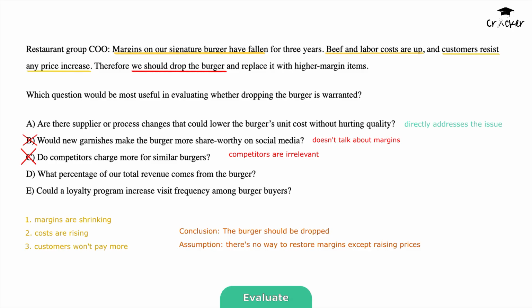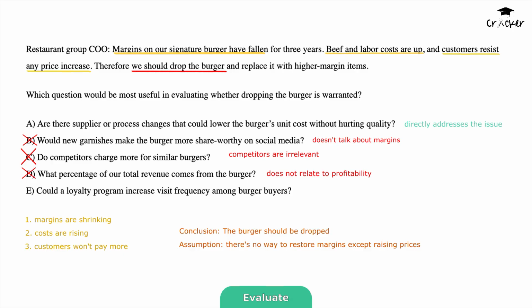Option D. What percentage of our total revenue comes from the burger? This tells us how exposed the business is to the burger. But the argument is about whether the burger is profitable on a per-unit basis, not whether it's important in revenue terms. It's informative, but doesn't test the reasoning about margins.